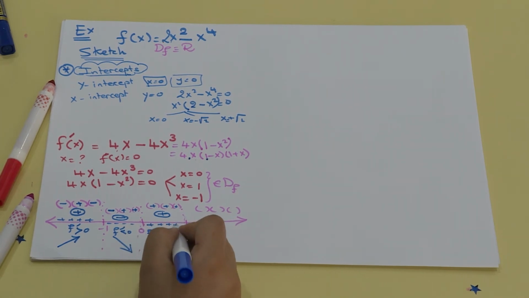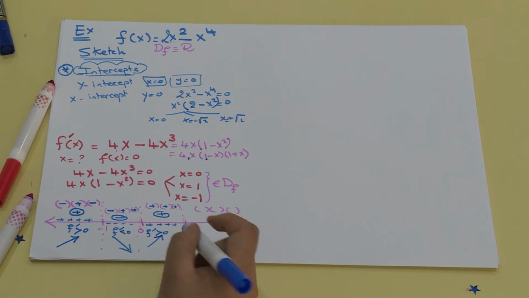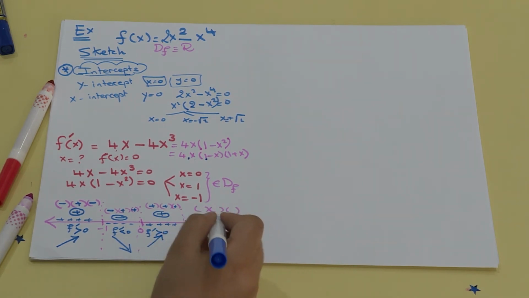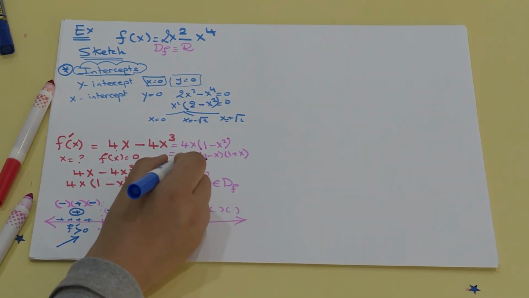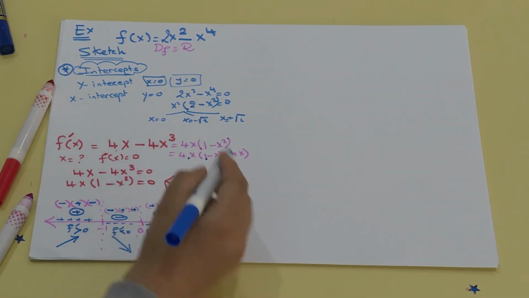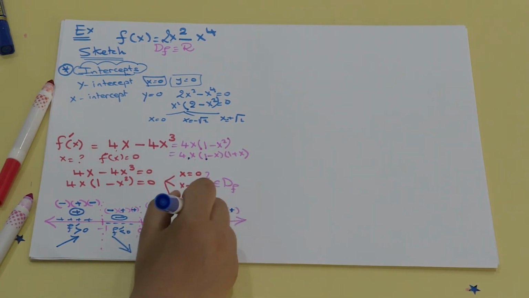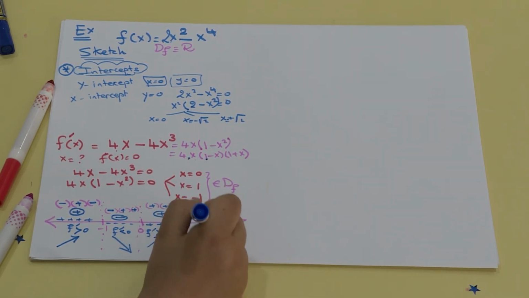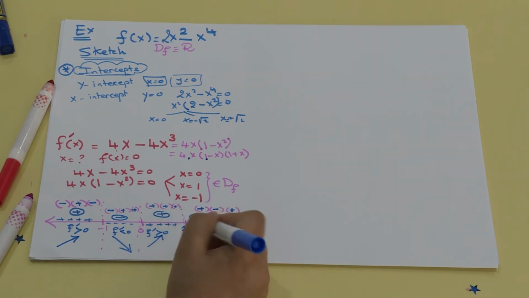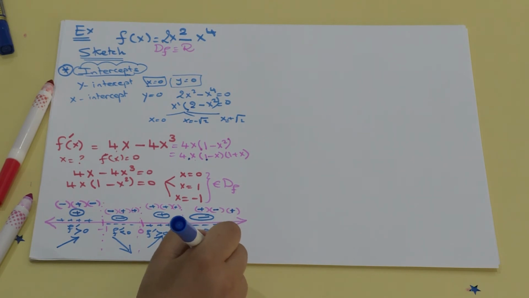Again, we do the same thing to the right of 1. Pick any value bigger than 1, let's say 2, 20, 200. 2 is positive. 1 minus 2 is negative. 1 plus 2 is positive. So this is a minus sign. So anywhere here, the first derivative is less than 0. So the function is decreasing.